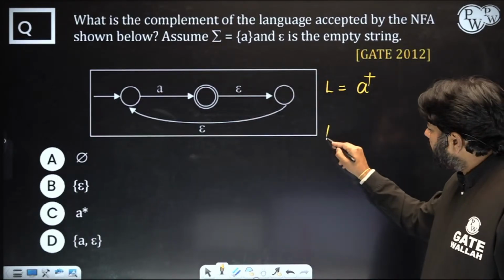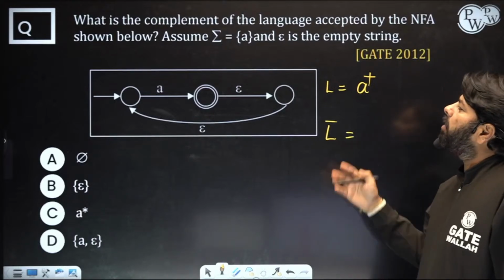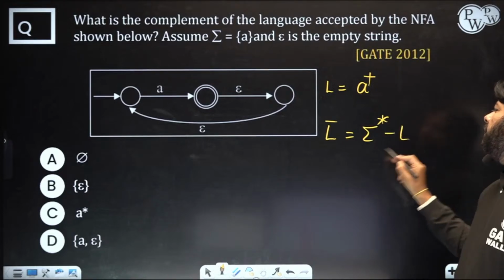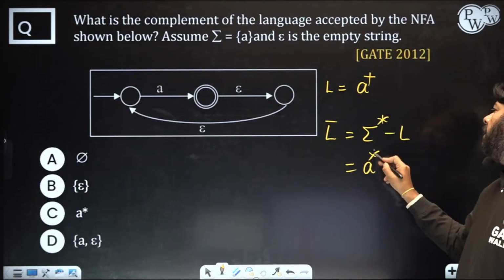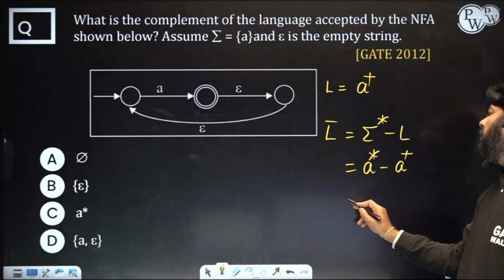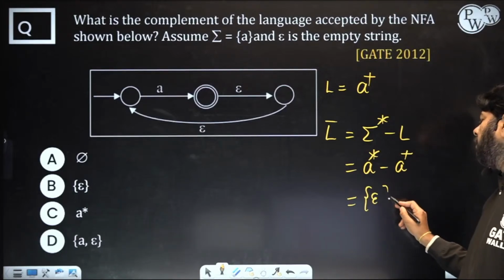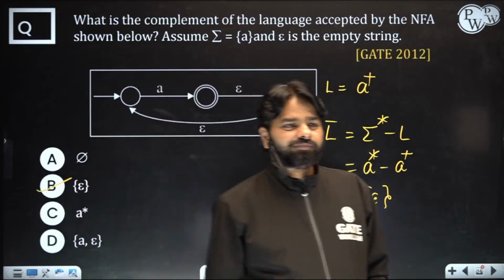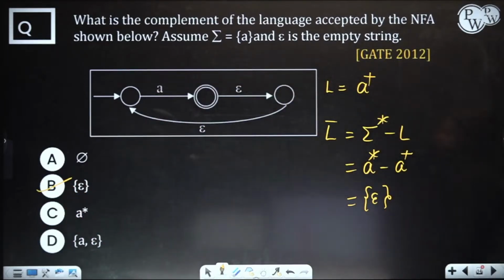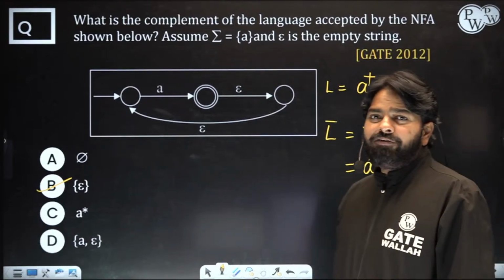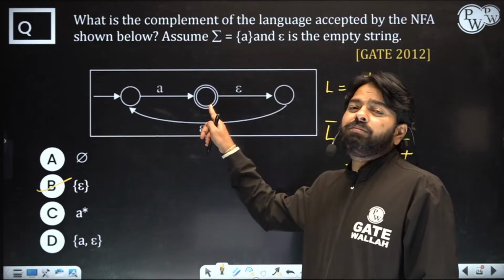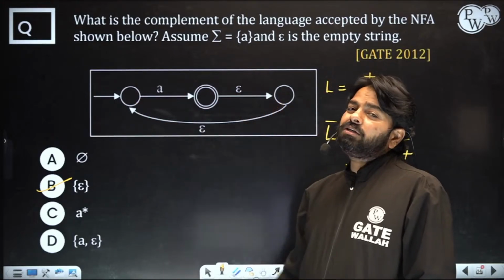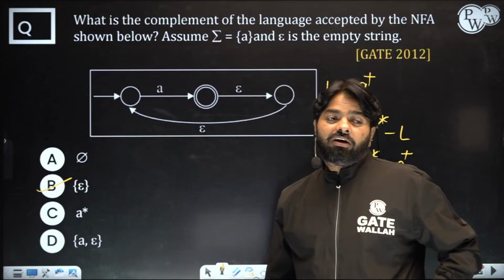Now somebody is asking for L complement, that's it. L complement over A is sigma star minus L. The sigma star here is A star and L is A plus, so you have only epsilon. So that is the complement of L, right? It's simply epsilon. In case you do something wrong, like if you make these two final, then your answer is going to be A star. So that answer is also there.